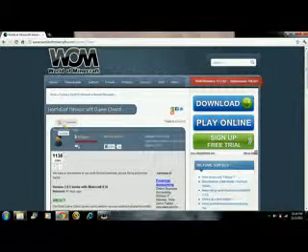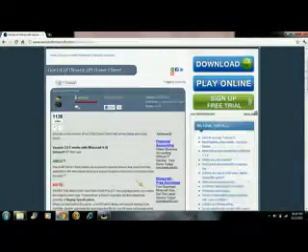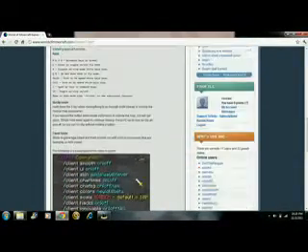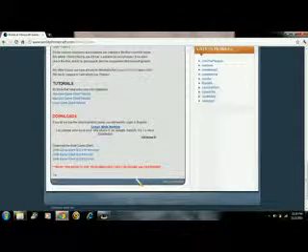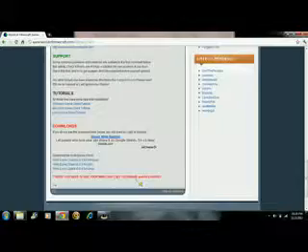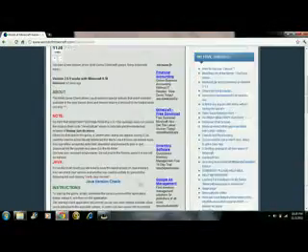Okay, so you go over here, you click create account, and you go ahead and do what it says. Where it says to enter your Minecraft username, just do that, and the two at the bottom, you don't have to do that. And then when you're done with that, you're going to be sent an email, and then you have to reset your password. And then when you come back to the website, this is going to show up. And you just hit this and it's done.